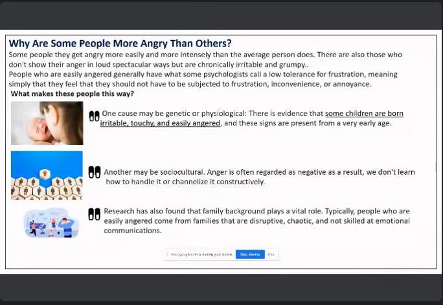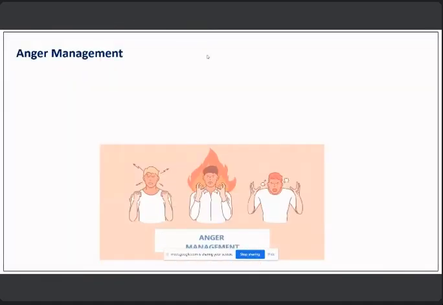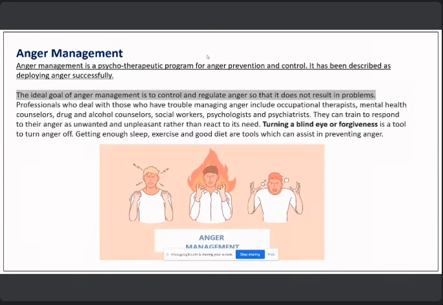Now, what can you do if anger becomes a problem rather than an emotion? You should control it before it controls you. You can go for some anger management therapies. Now, let us see what anger management is. Anger management is to reduce both our emotional feelings and the physiological arousal that anger causes. You can't get rid of the things or the people that enrage us, nor can we change them, but we can learn how to control our reactions.